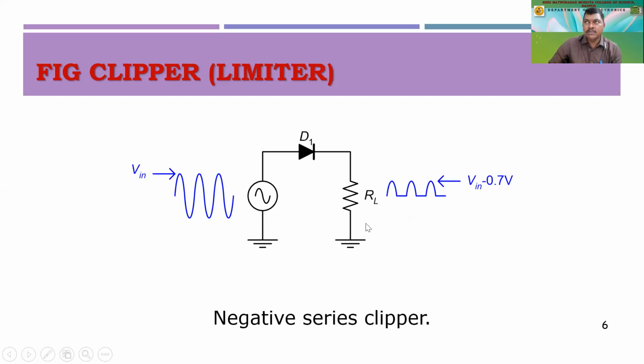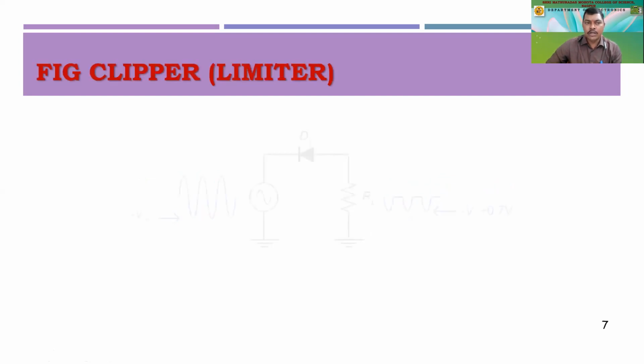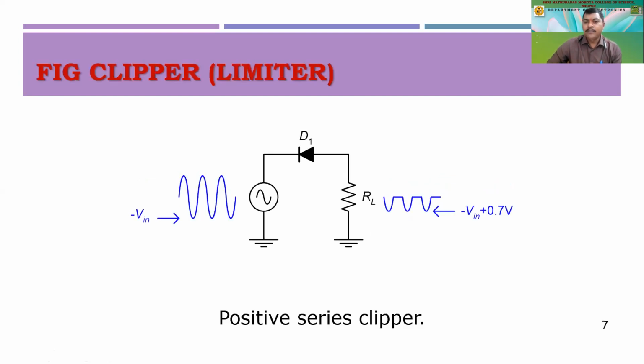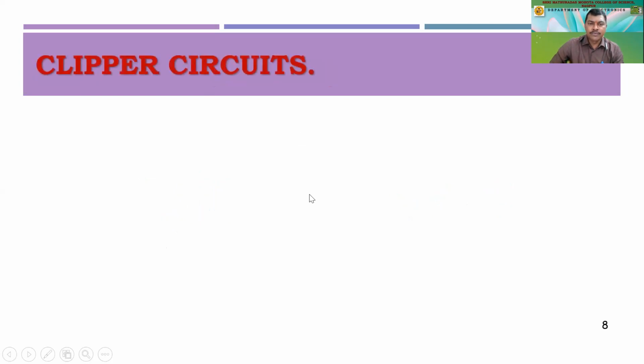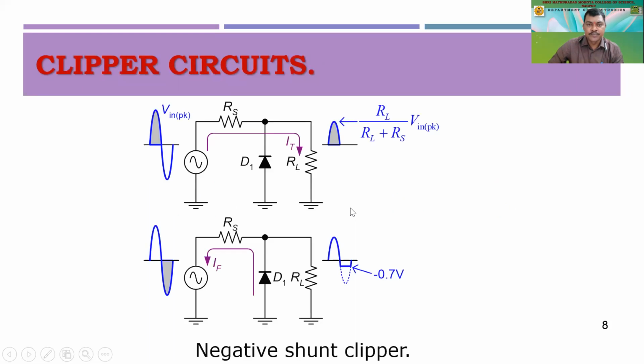Remember, a negative clipper clips the negative half, and a positive clipper clips the positive half cycle, so the negative half cycle comes across at the output. So just reversing the polarity of the diode gives us different clipping circuits. So this is how the configuration is.